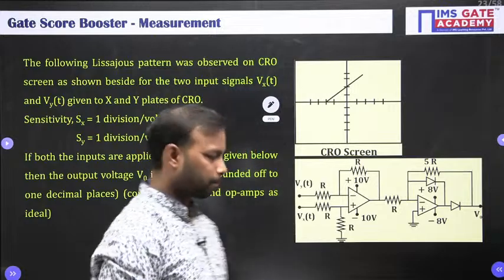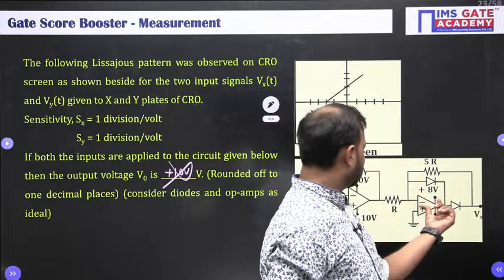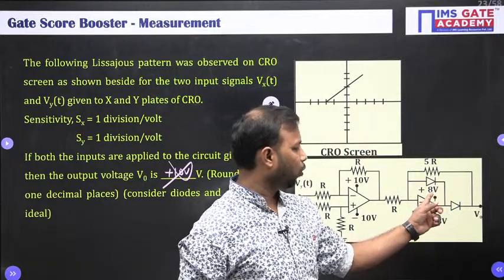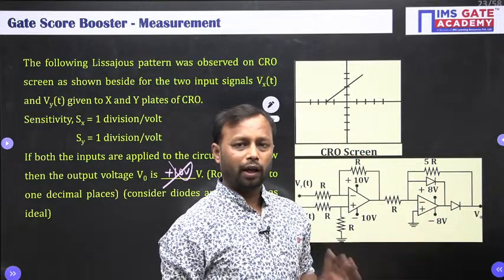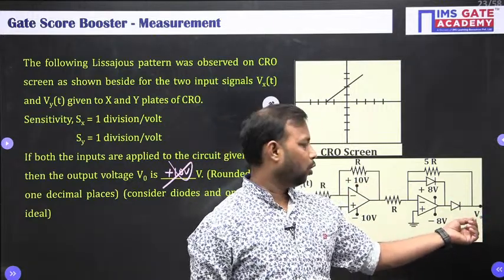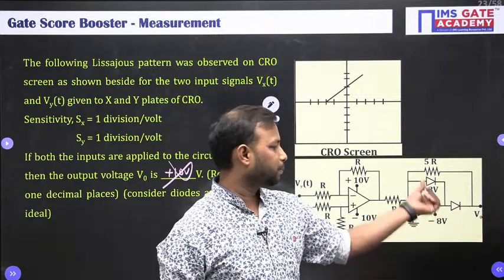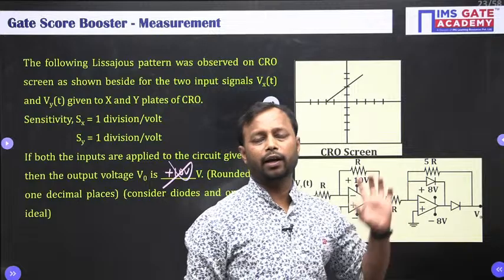Why, sir? The reason is, if you see, the supply voltage of this op amp is what? Plus 8 volt and minus 8 volt. Therefore, you have fixed the maximum voltage of the op amp. Op amp cannot exceed this plus 8 volt or minus 8 volt.